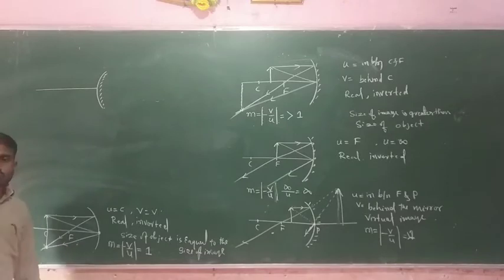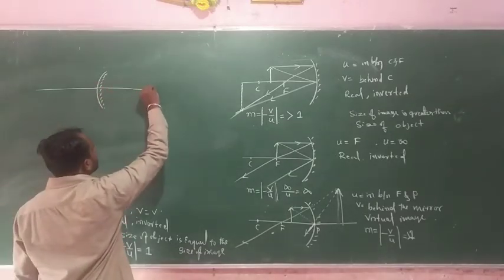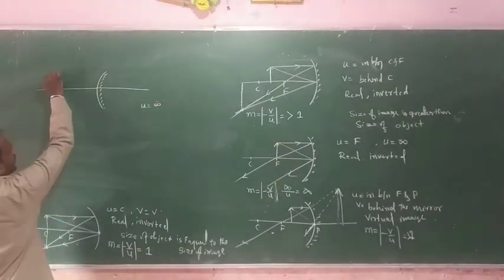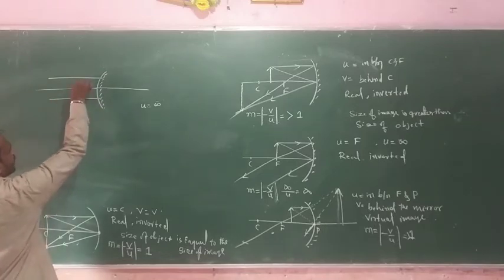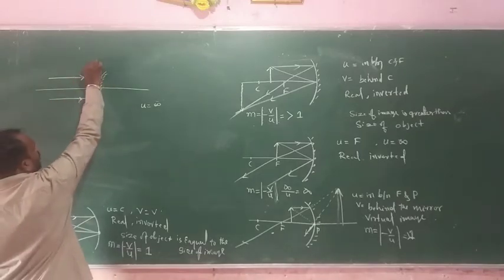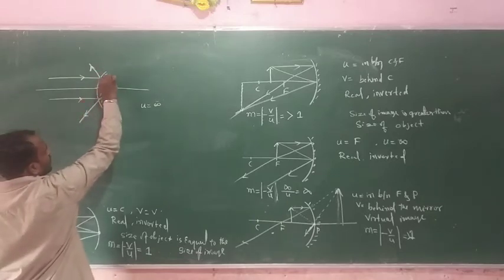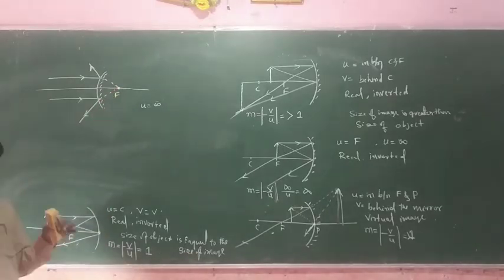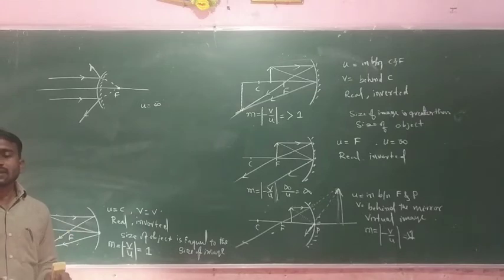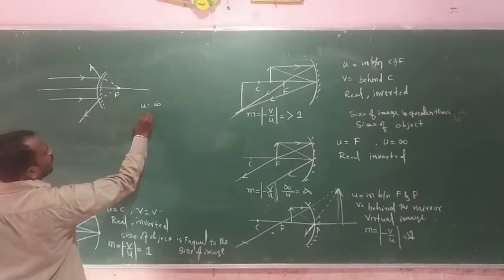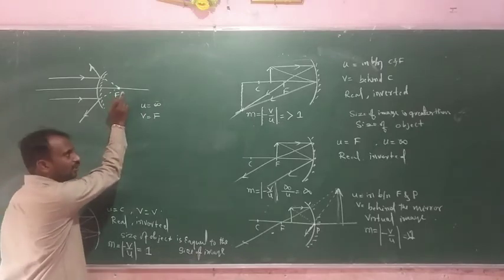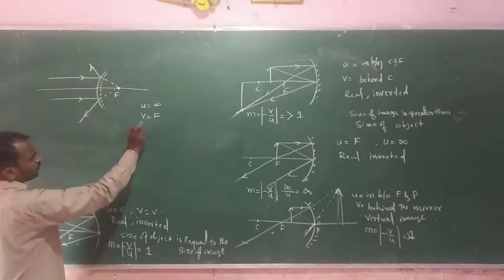Suppose we consider the object at infinite distance. These two are the incident light rays, and these light rays are reflected as if you extend these two rays, and here we get the image. This image is point in size, and it is a virtual image. Here the image distance is f, so you get the image exactly at the focus position.